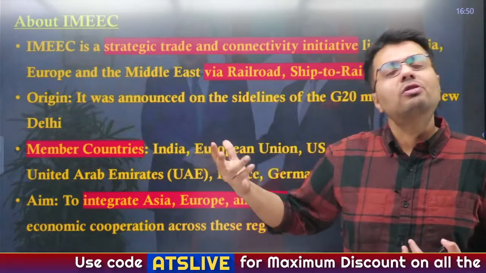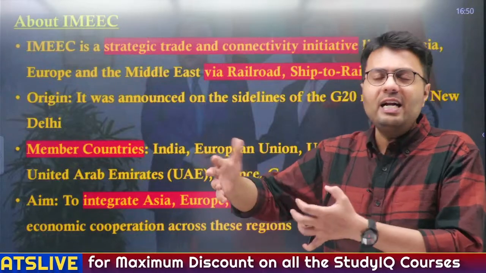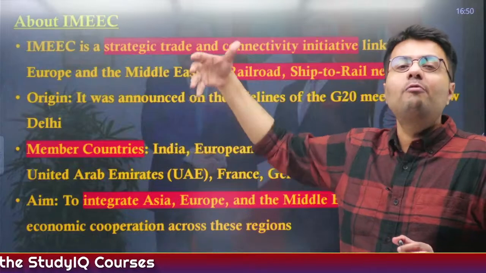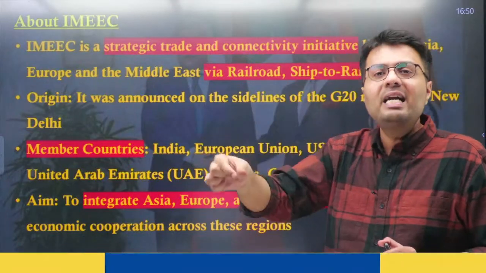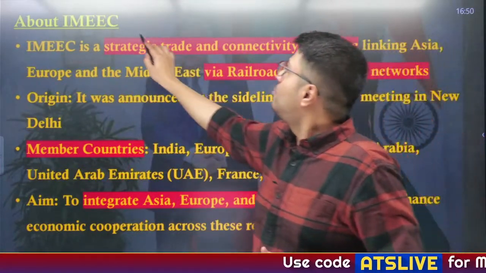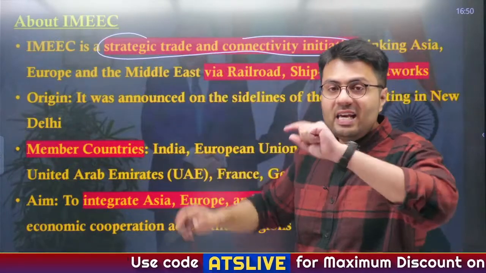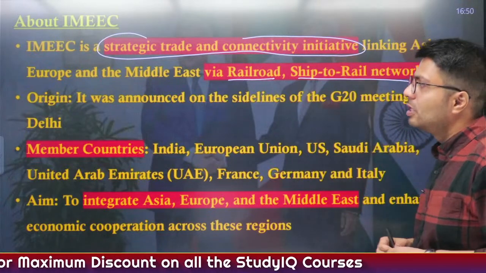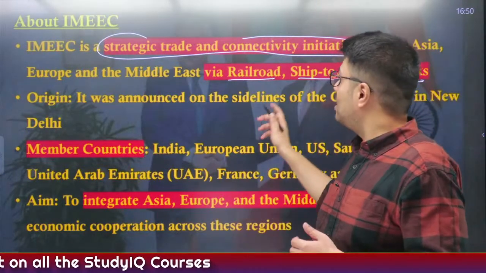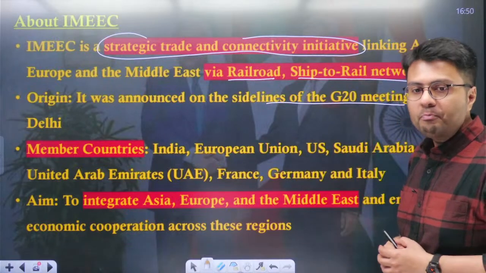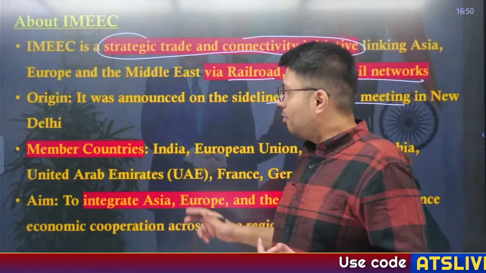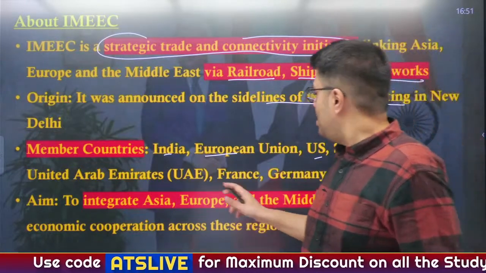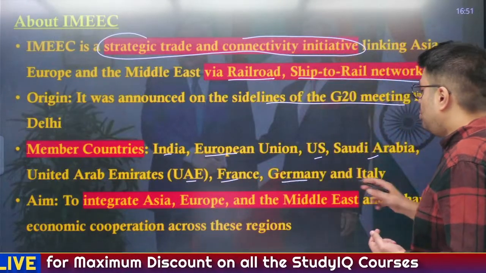So India actually needs its own economic corridor, which will lead to deepening of Indian business relations with other countries. So for that, India and US jointly have proposed construction and development of the India Middle East Europe Economic Corridor, which is a strategic trade and connectivity initiative linking Asia, Europe and Middle East via railroad and ship to rail networks. Now the origin of this corridor was, it was announced on the sidelines of the G20 meeting in New Delhi. The members of this corridor include India, European Union, US, major Middle Eastern countries like Saudi, UAE, as well as European countries like Germany, Italy and France.